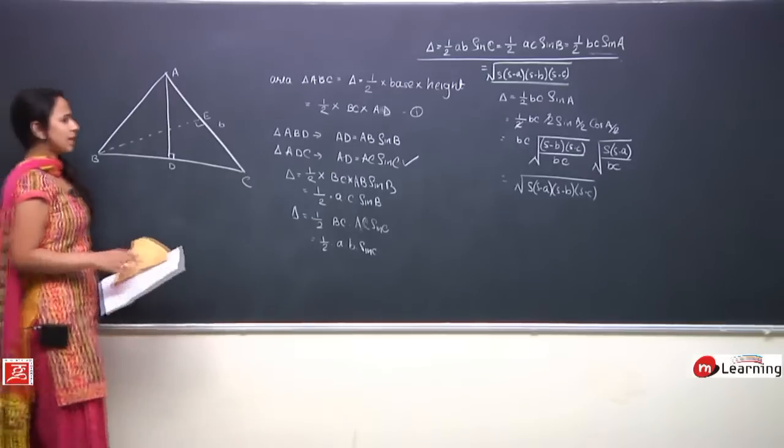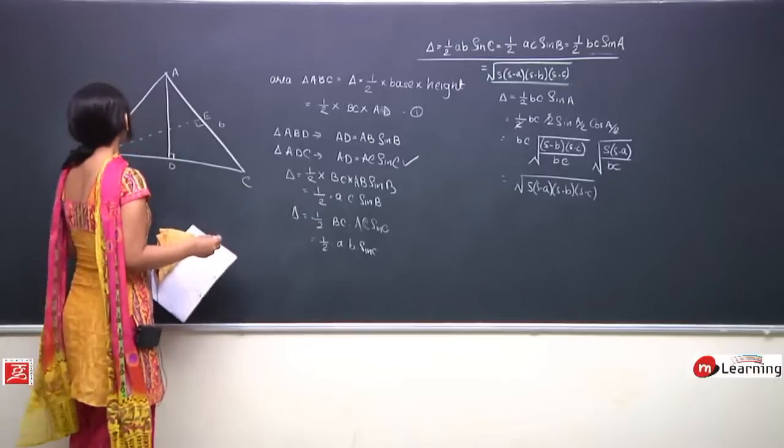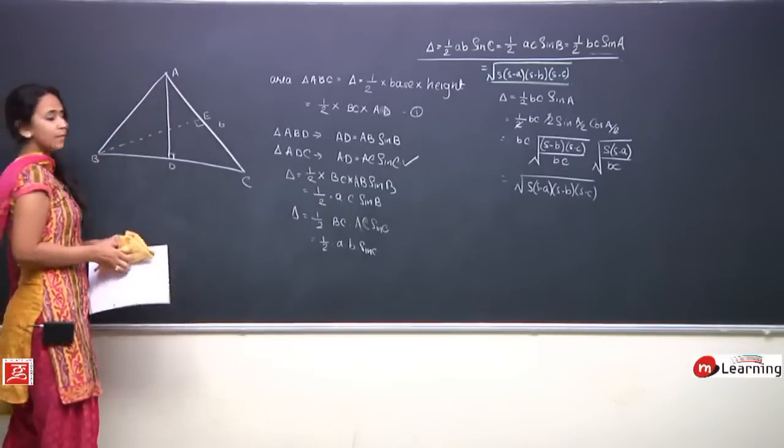It is an easy question, write it down. What we have to prove is, question says, where should I write it, I can erase this diagram. Okay.